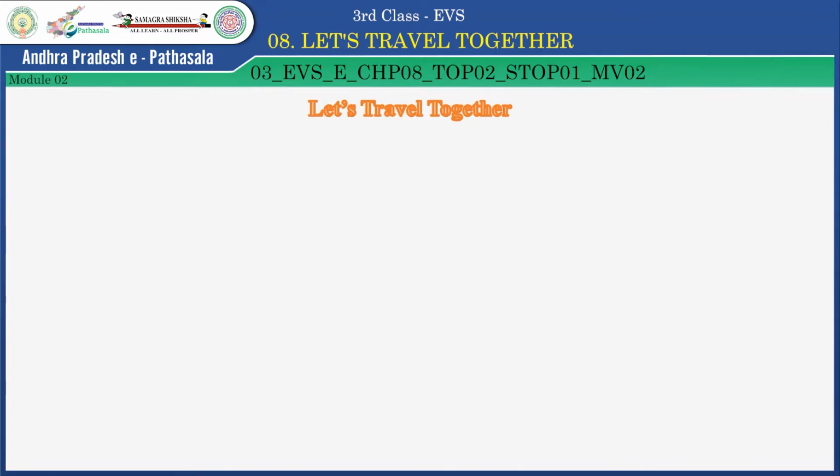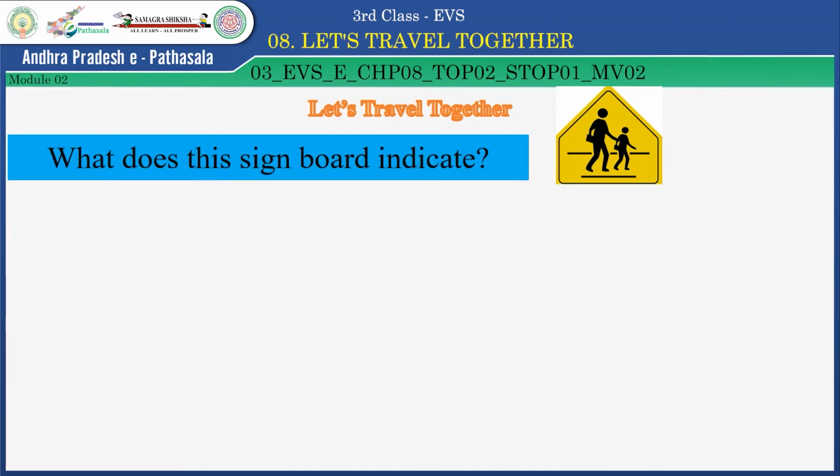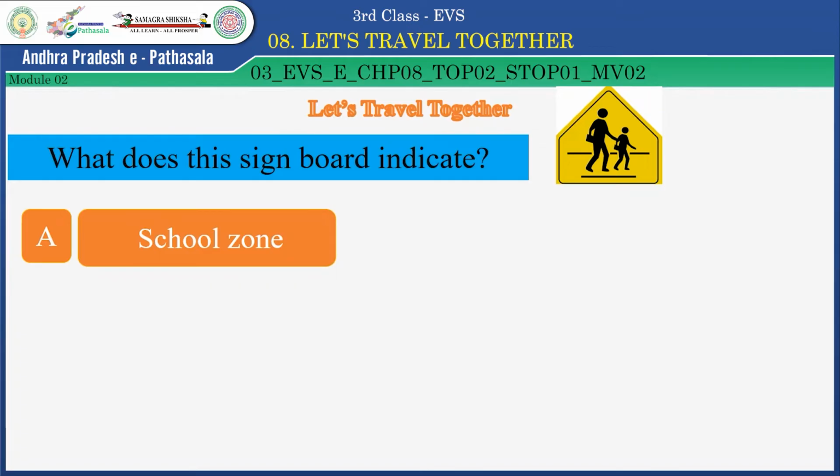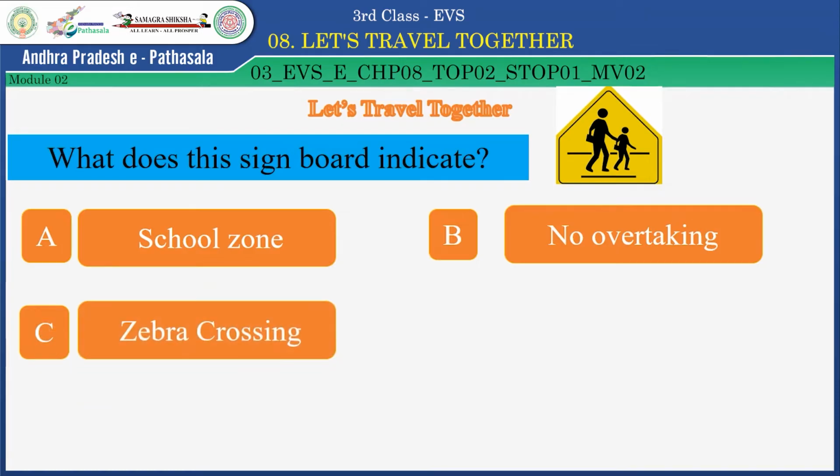Children, look at this signboard. Here I am going to ask you another question. What does this signboard indicate? Option A, school zone. Option B, no overtaking. And option C, zebra crossing. What is the right answer? Yes, school zone. Well said, students. Now, let's continue the lesson.